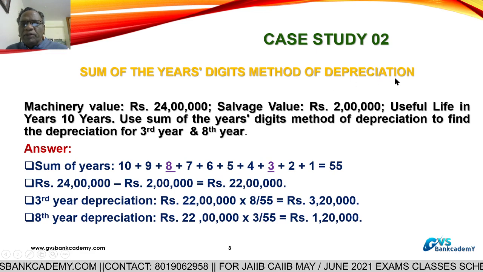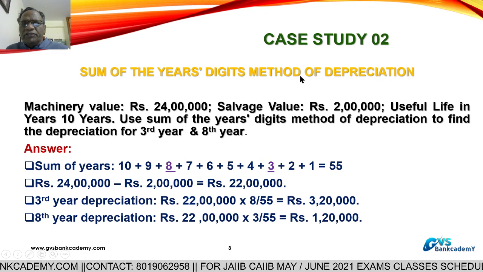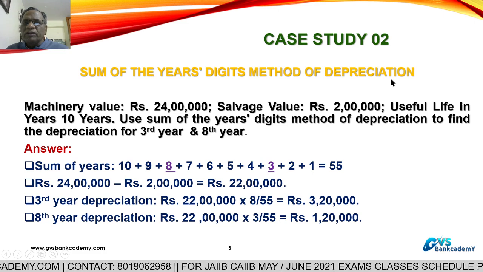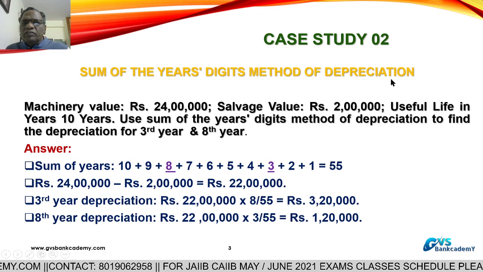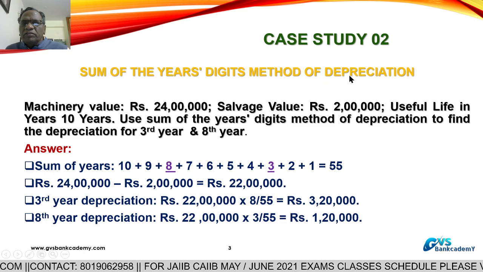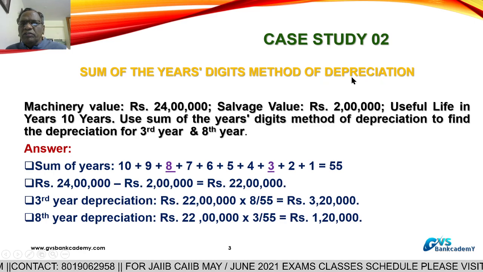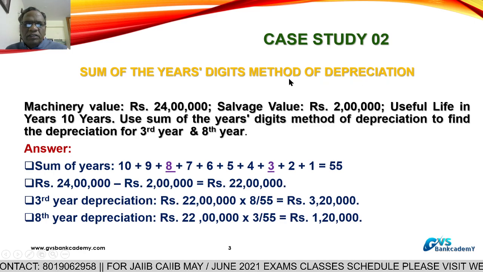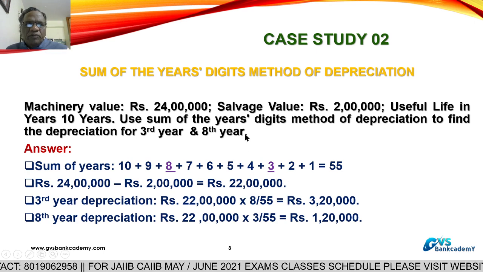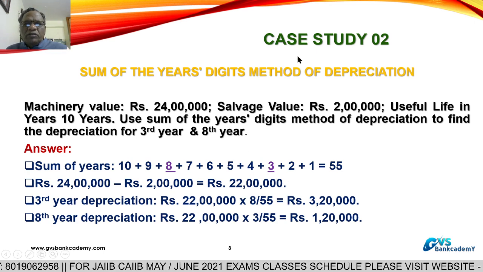In the accountancy paper, we normally get at least 2 to 4 or 6 marks of questions from depreciation. Normally they ask depreciation questions of 2 marks each. I think this will help your preparation for JAB accountancy.